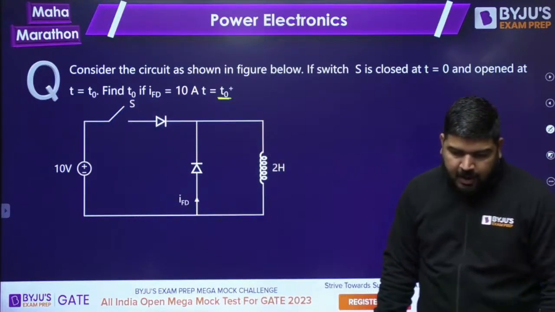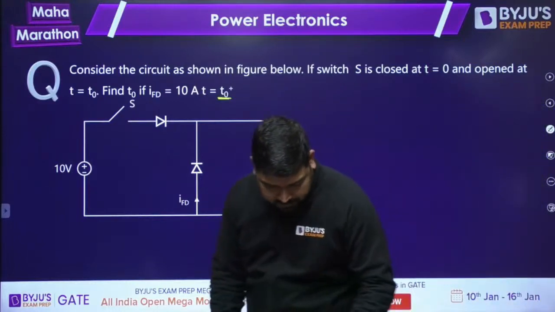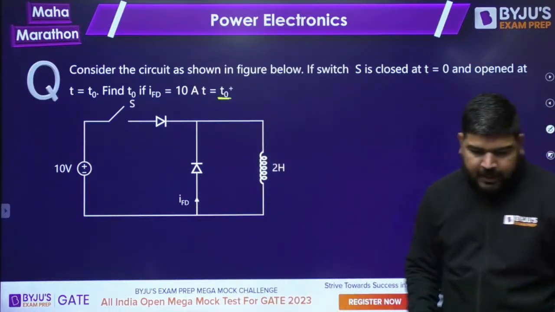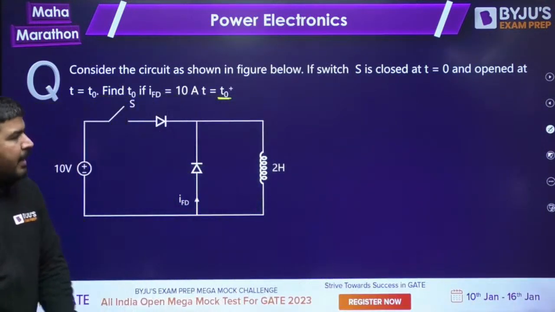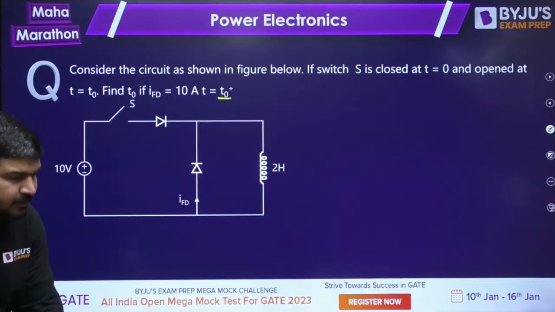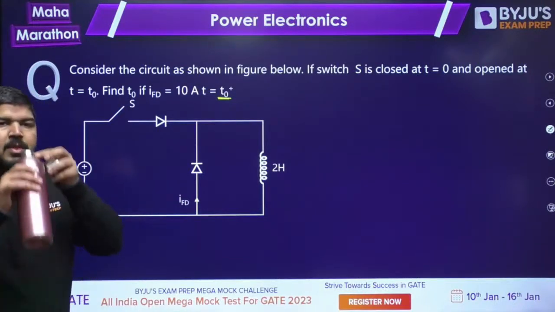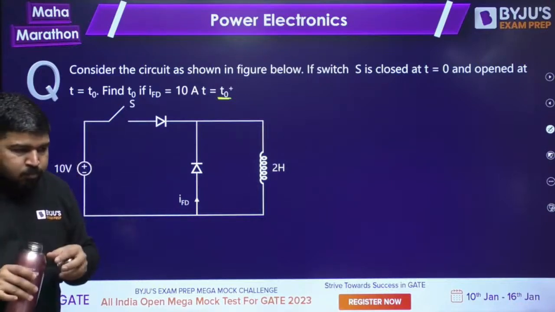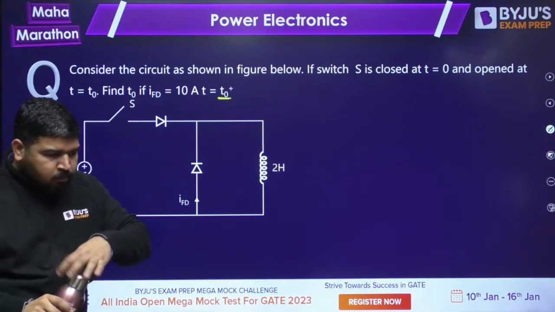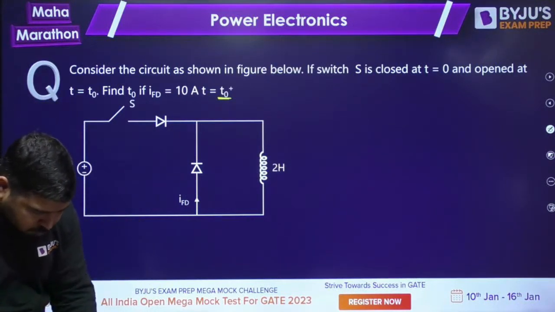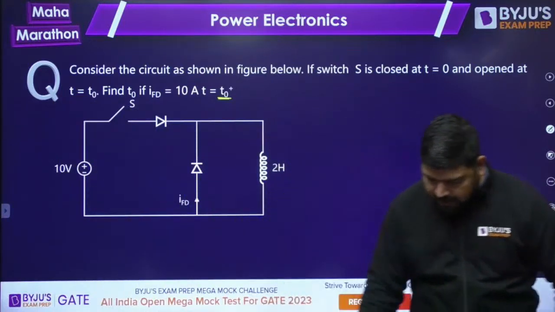Do it fast. Tell me, guys, what is this t naught? Again, it's a DC transient. You can directly solve it. Please try to solve it. You have 2 minutes.